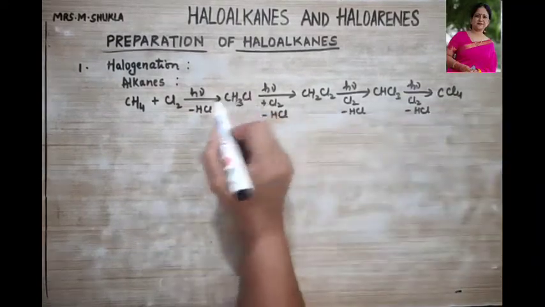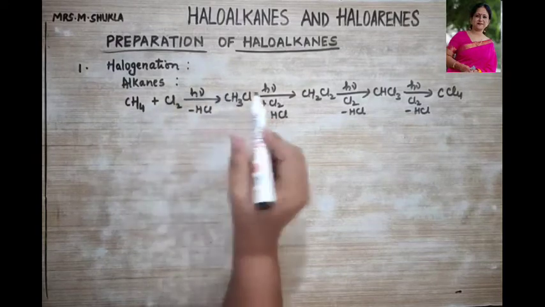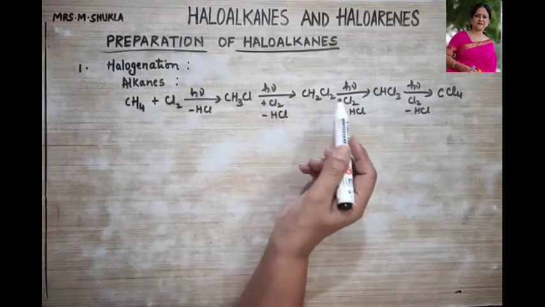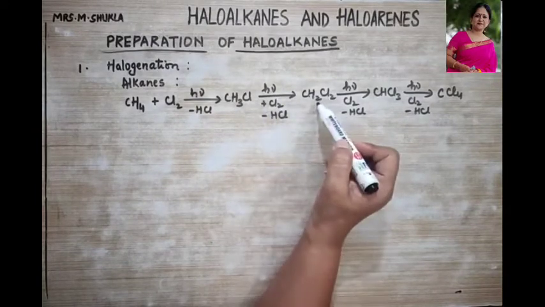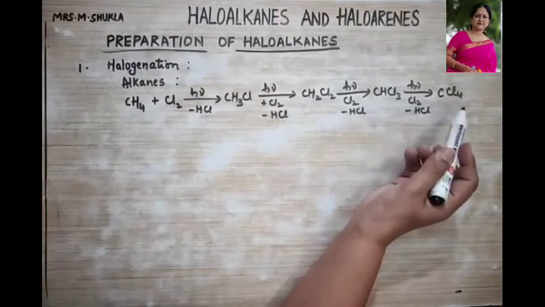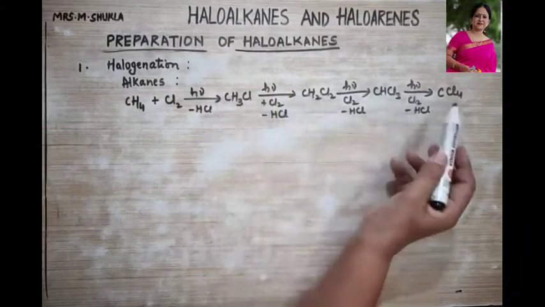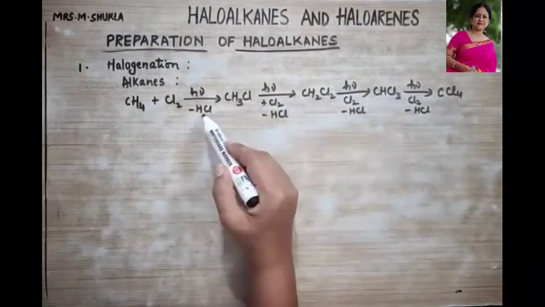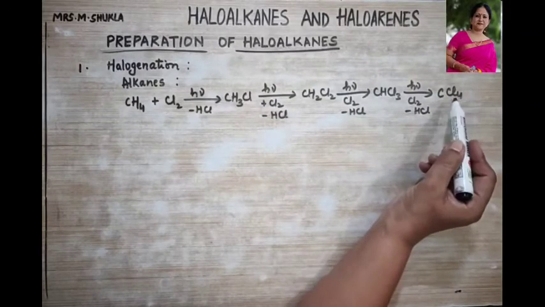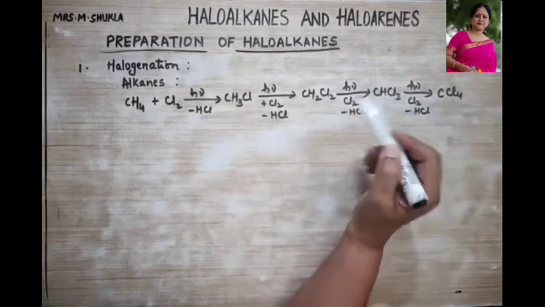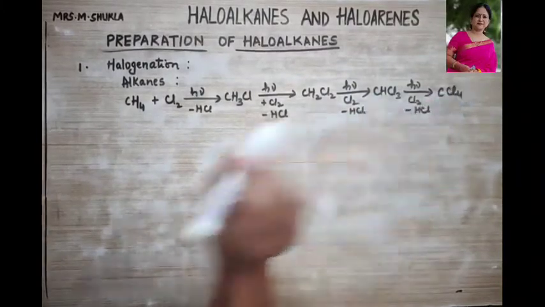So now what do we get when methane is halogenated with chlorine? We get a number of haloalkanes over here, like for example CH3Cl, CH2Cl2, CHCl3 and lastly CCl4. But this reaction is a very fast process. It does not stop in between. It will always end up at carbon tetrachloride. So this is not a good method of preparing haloalkanes. I hope this is very clear.